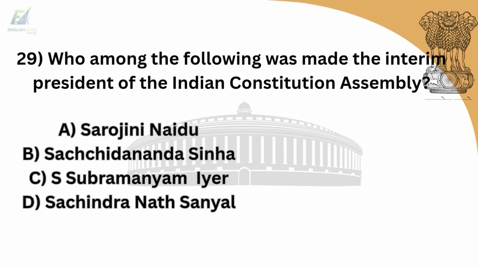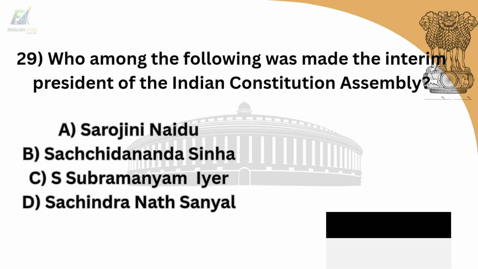29th question is, who among the following was made the interim president of the Indian Constitution Assembly? Option A is Sarojini Naidu. Option B is Satchidananda Sinha. Option C is S. Subramania Iyer. Option D is Sachindra Nath Sanyal. And answer is option B, Satchidananda Sinha.